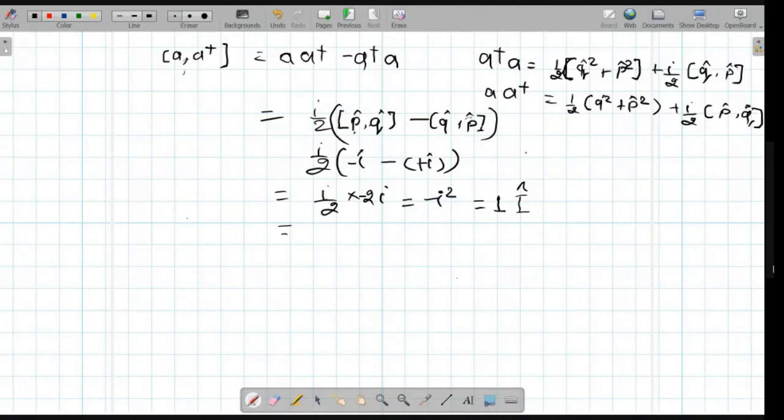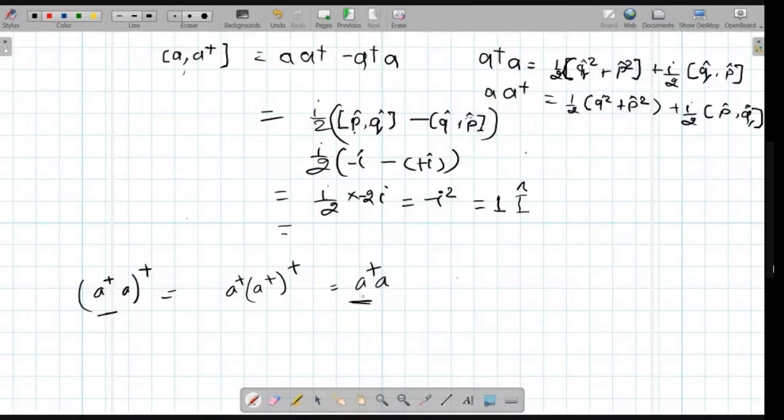A dagger A, the whole dagger is A dagger, A dagger dagger, which is A dagger A. So you are getting back this.